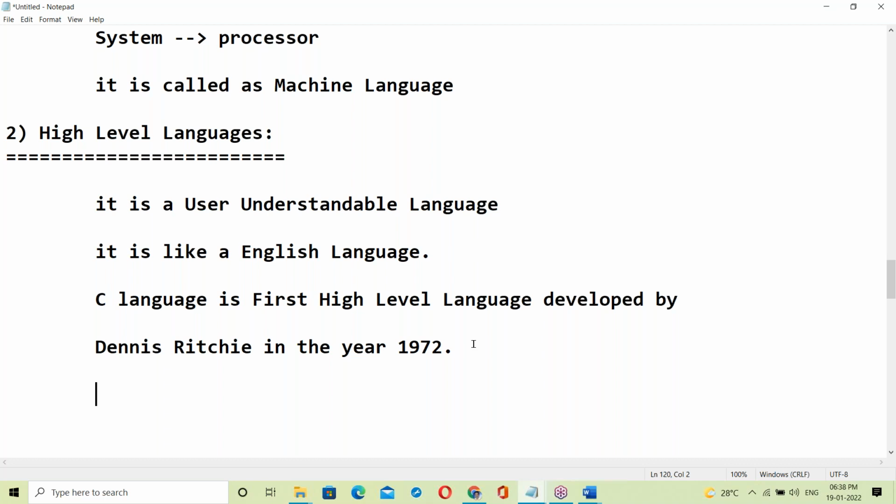After C language, next is C++, another high level language. Next Python. After Python, next Fortran. After Fortran come Basic, Pascal, COBOL, different kinds of languages. Next Java. Next .NET, Scala.